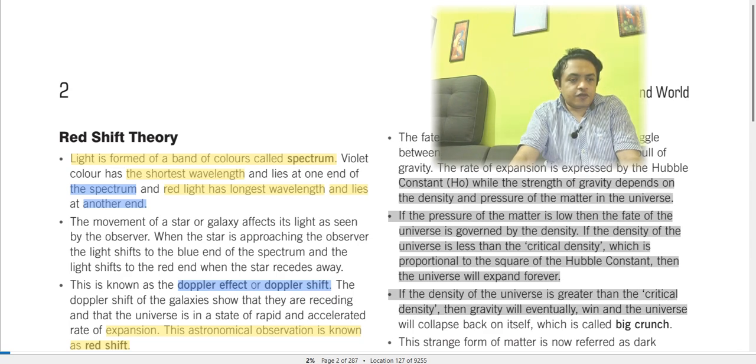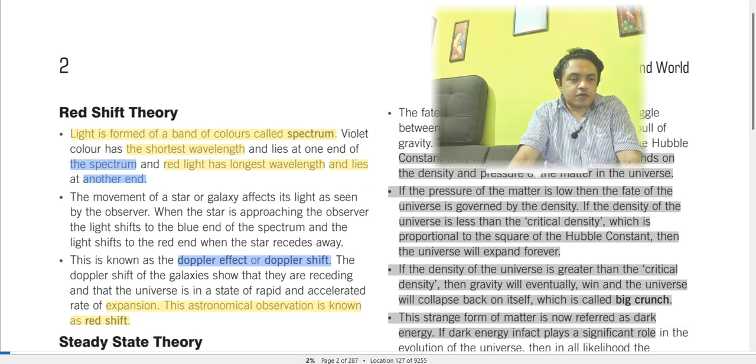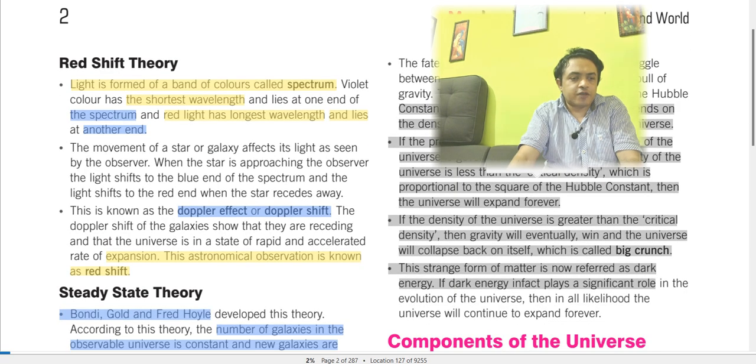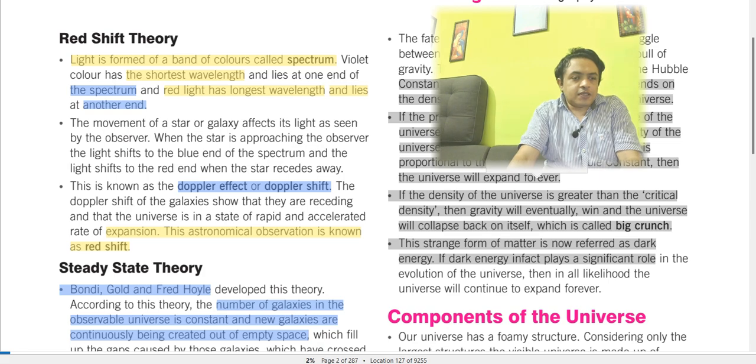If the density of the universe is greater than the critical density, then gravity will eventually win and the universe will collapse back on itself, which is called the Big Crunch, right? This strange form of matter is referred to as dark energy. If dark energy in fact plays a significant role in the evolution of the universe, then in all likelihood the universe will continue to expand forever. So these are the concepts, right? Basically we conclude that the universe is expanding. The universe will keep expanding, and that is what is believed, and that is what has been proven.